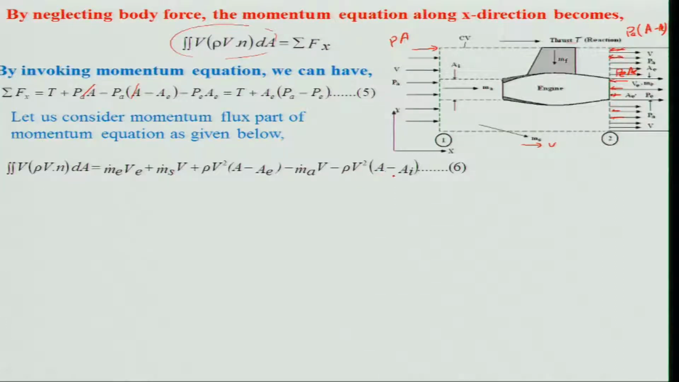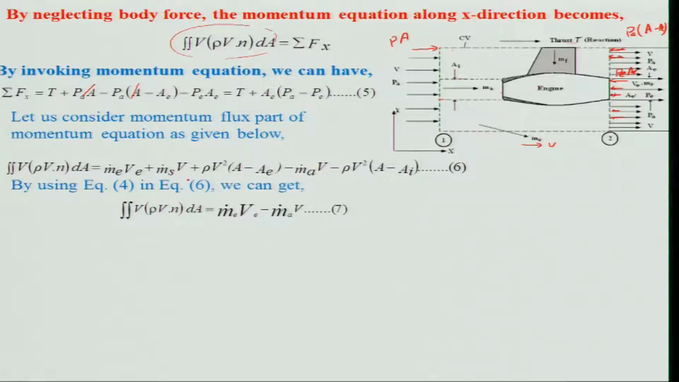minus rho v square A minus A I, because if you look, this amount is entering as m dot A into v, but in this annulus region it will be rho v square A minus A I, because this is A I. Keep in mind that A I need not be the same as A E, it may be same, it may not be. So, if I now put this equation 4 into this place and simplify, it will cancel out, and I will get m dot E V minus m dot A V.